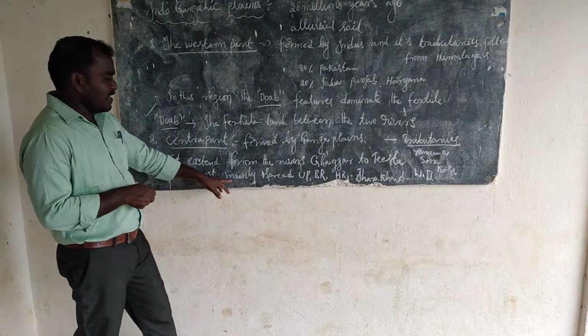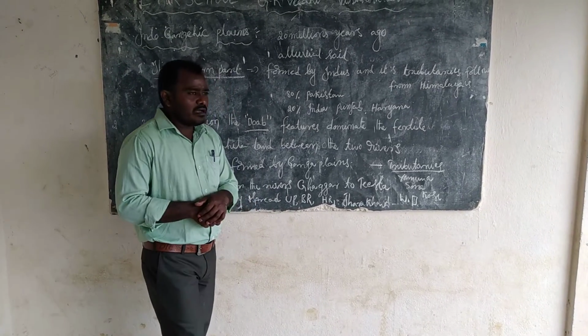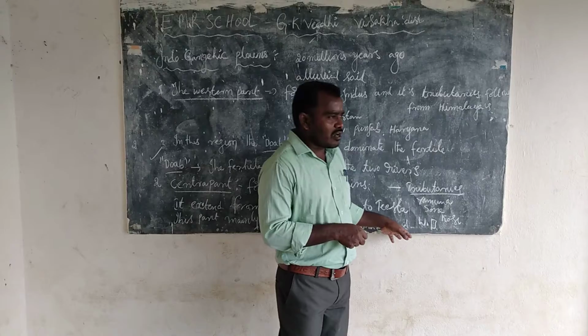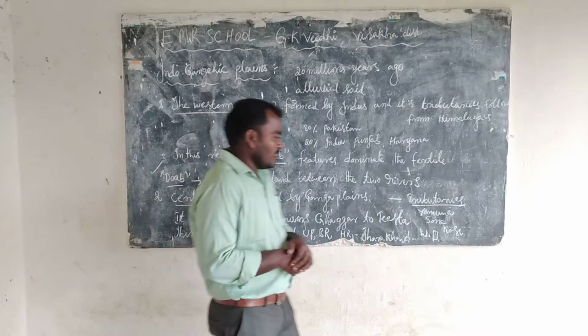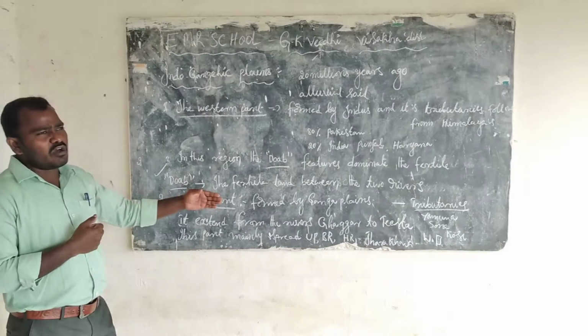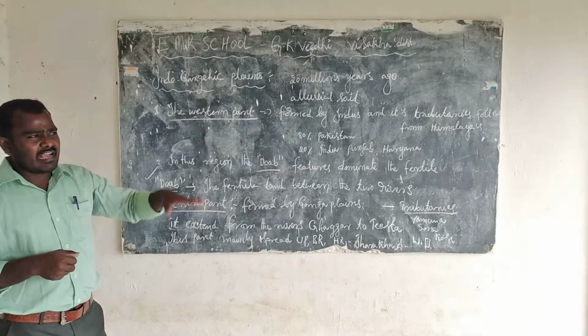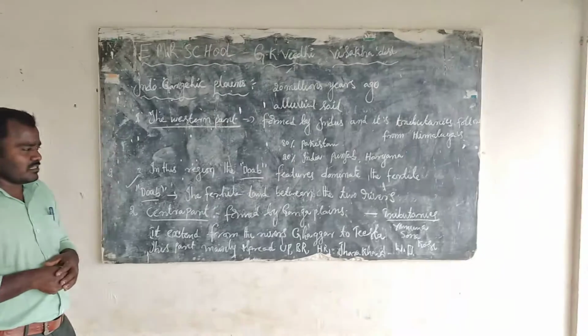This part is mainly spread across Uttar Pradesh, Bihar, Haryana, Jharkhand, and West Bengal. These states extend over these plains.